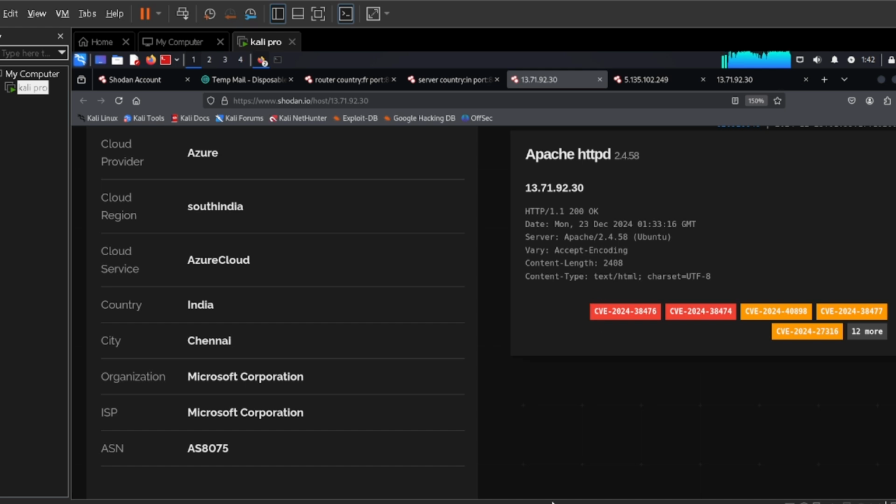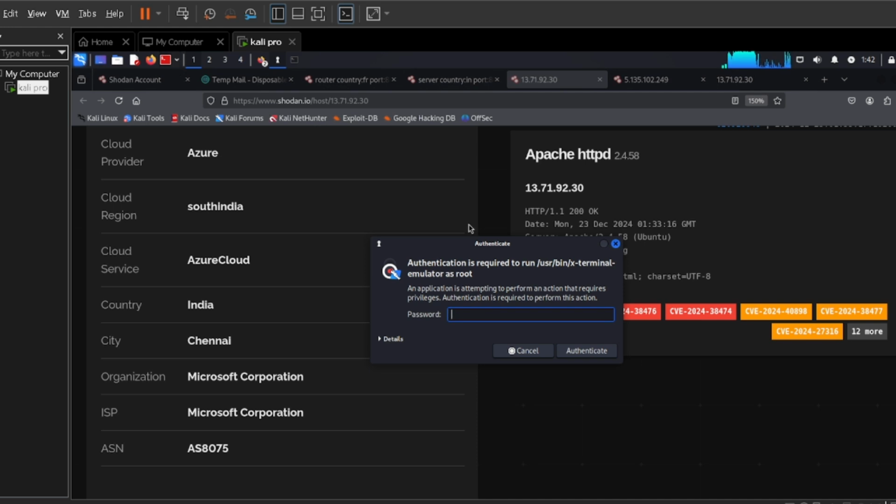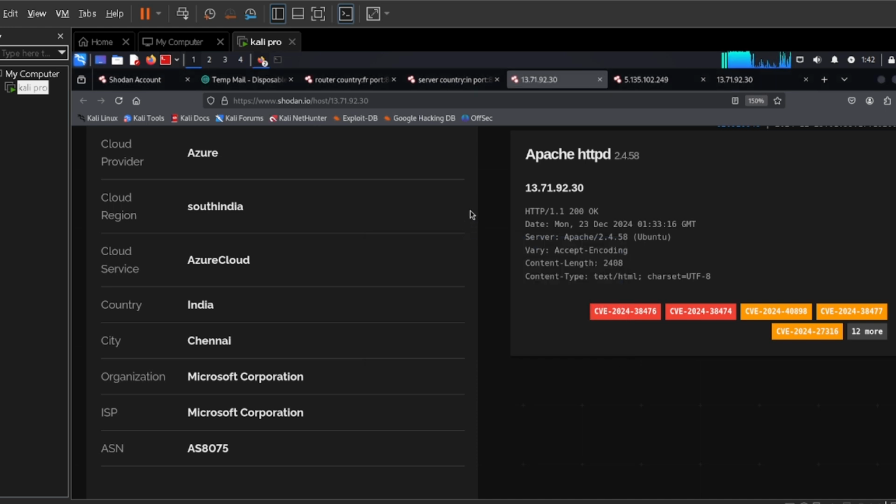So the main question is how to protect yourself so that your device is not hackable or available online. That's the main question that everybody has to ask themselves, because we are doing this for educational or security purposes.